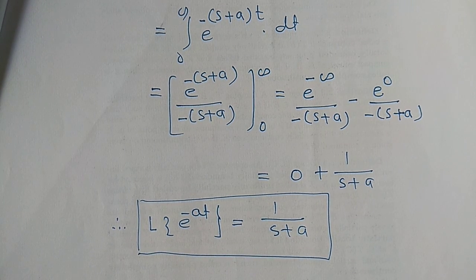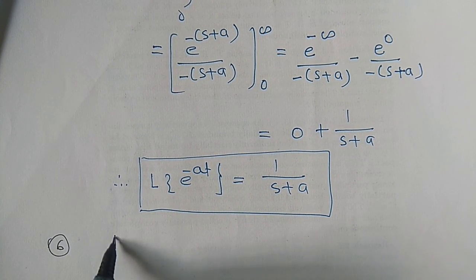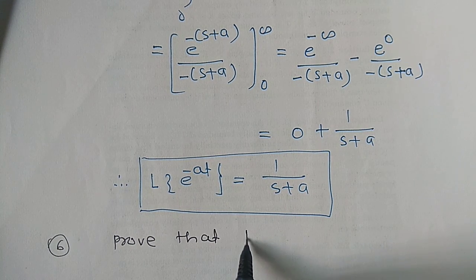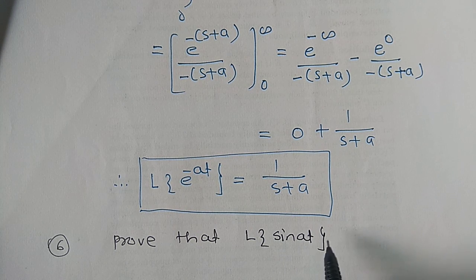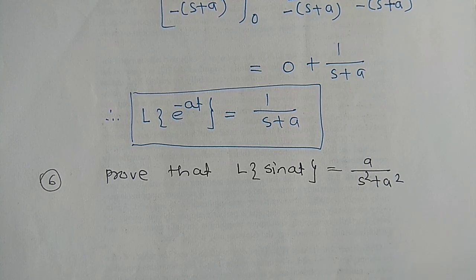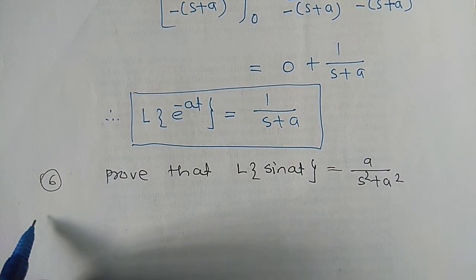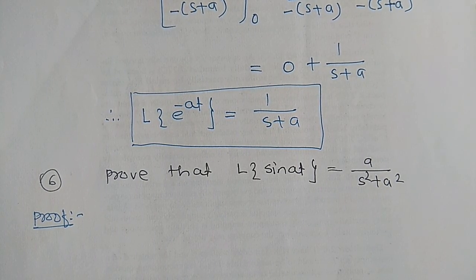Then we have to prove the sixth result. Prove that Laplace transform of sine of at is equal to a divided by s square plus a square. We have to prove this. We know that for that proof we have the circular function.